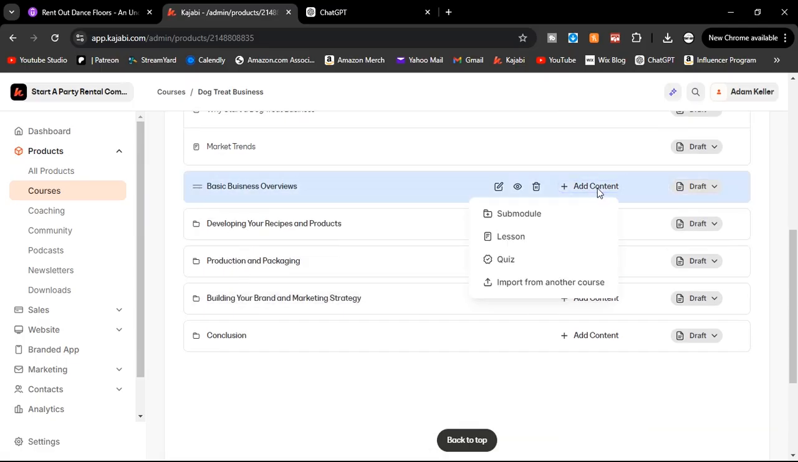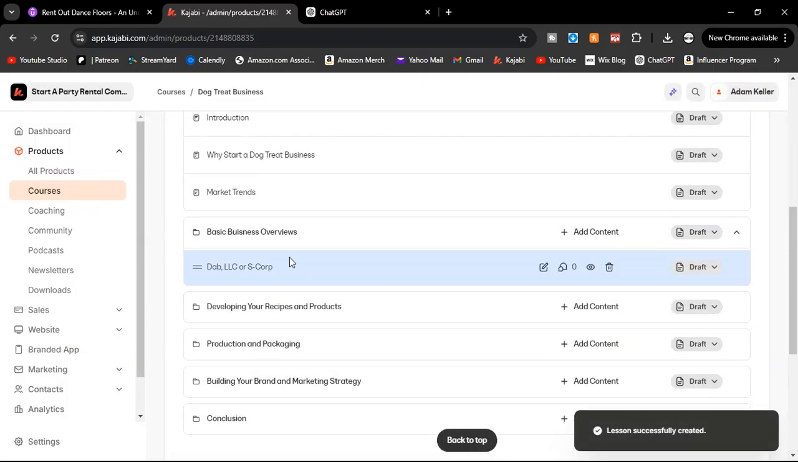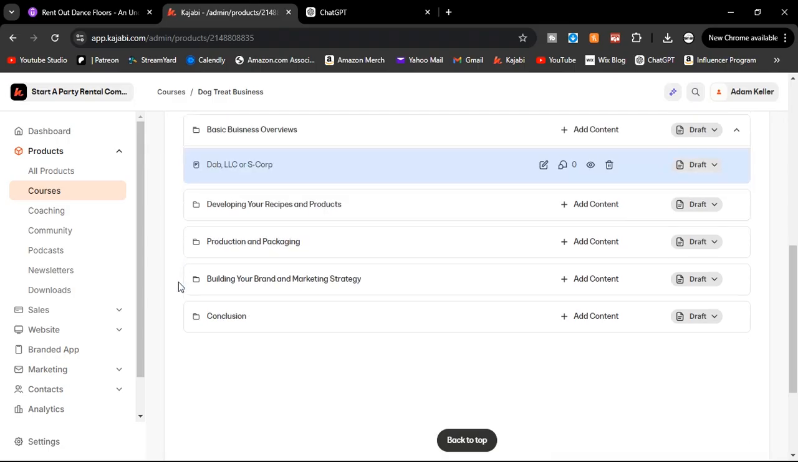Now we're going to go on to the next section, basic business overviews. I kind of include these in most courses. Our first one is going to be DBA, LLC, or S Corp. You do not have to include this stuff. Like, I just include basic stuff because a lot of people don't know the basics. So we're going to create that lesson. So I would then also put like insurance and taxes and a whole bunch of stuff in here.